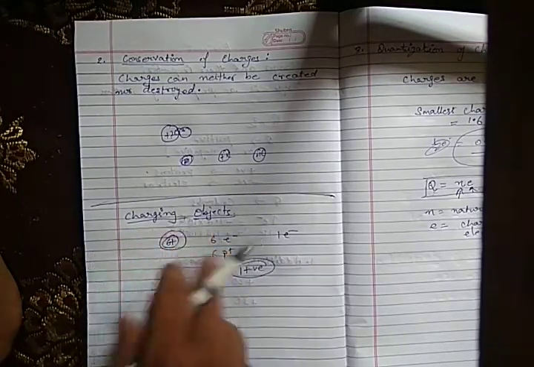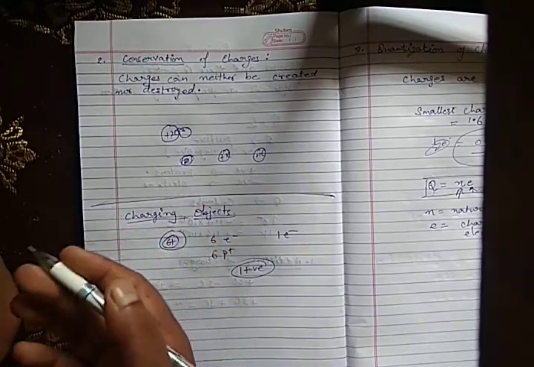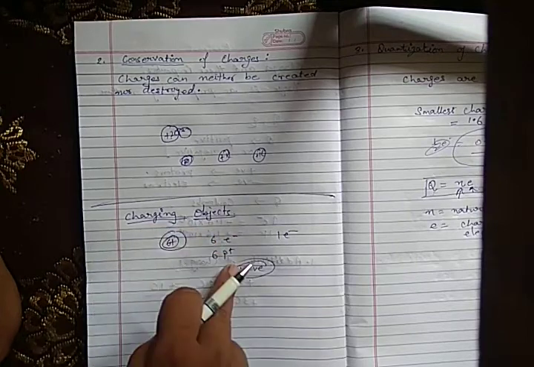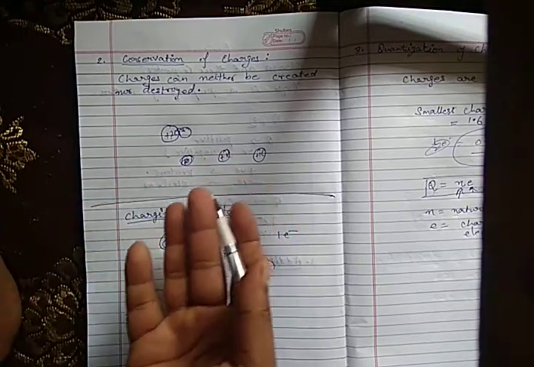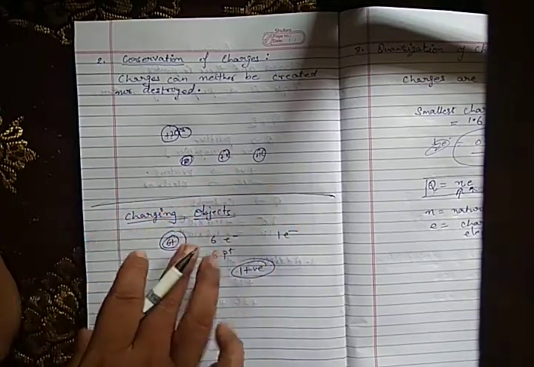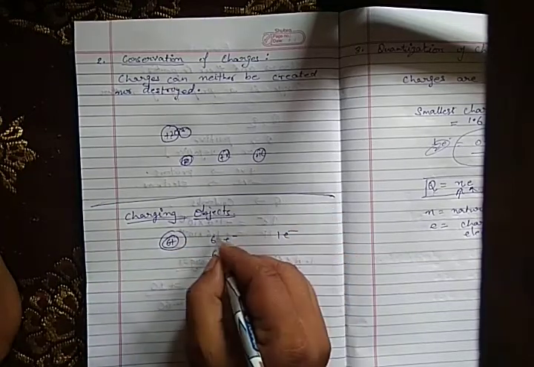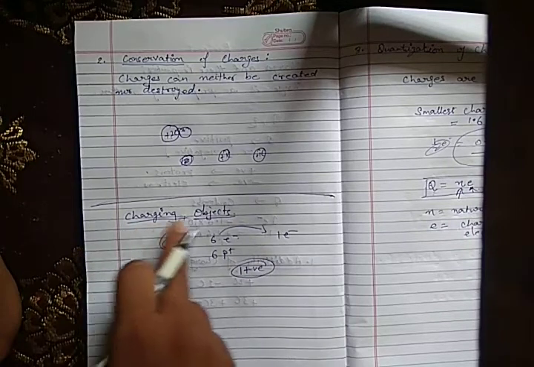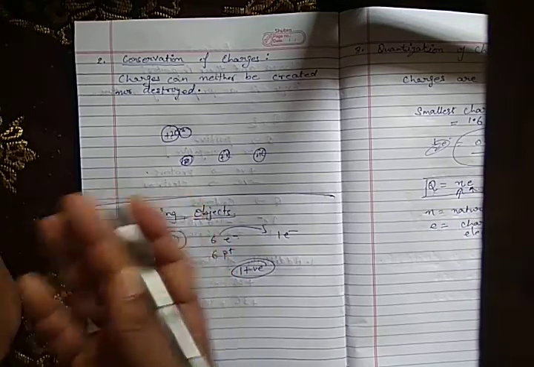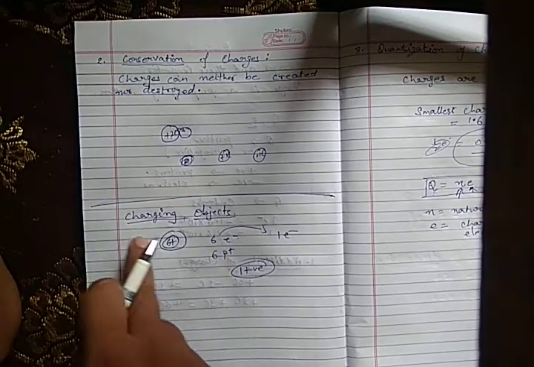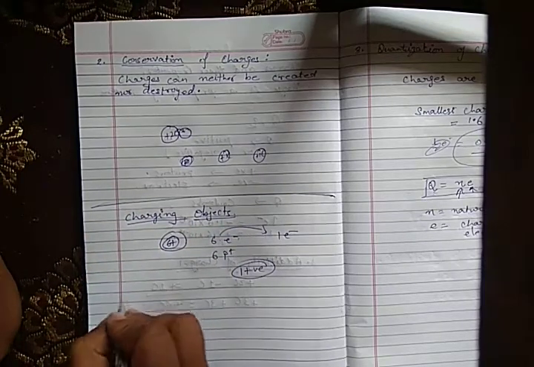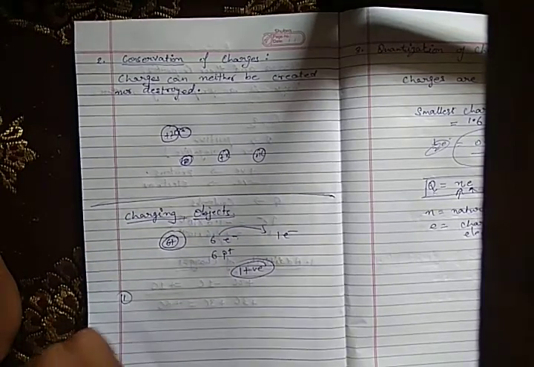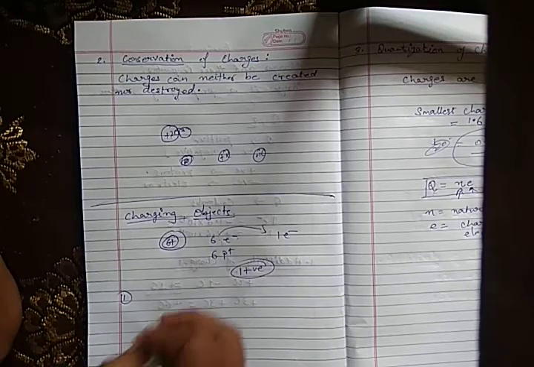So this is how objects are getting charged. If this object has gained positive charge, the other object will get a negative charge. So here we have not destroyed one electron, we have just transferred one electron from this body to another body. Now we see how we can transfer the charges from one body to the other. That means charging the objects. The first method to charge an object is charging by friction.